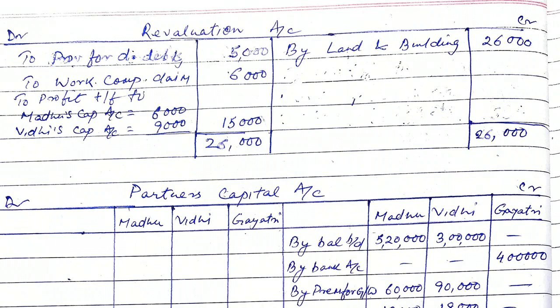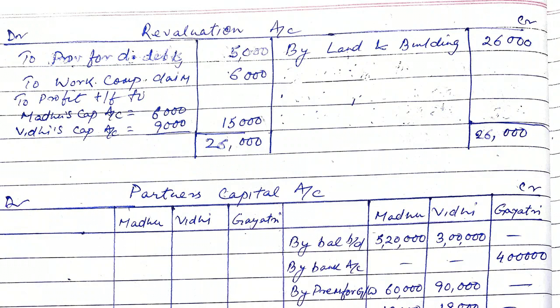Now, provision for doubtful debts. It has to be made 5% of debtors. Debtors value is 3 lakh. 5% of 3 lakh is rupees 15,000. Already 10,000 is allowed for provision, but the question says that now total provision should be 15,000. So the additional provision to be increased is equal to 5,000. So on the debit side, provision for doubtful debts will be written 5,000.